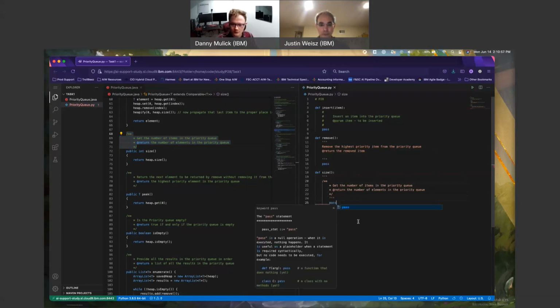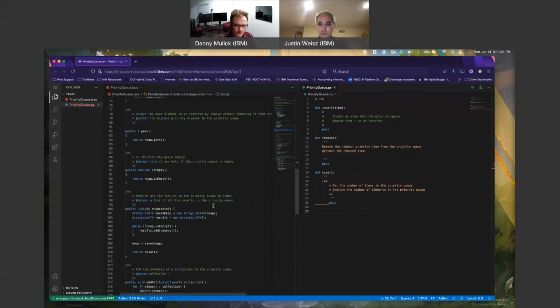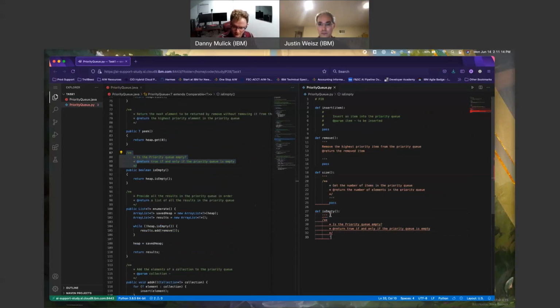Again, pass. Escape to get rid of that. Is empty. Nothing taken in. I know I'm probably burning a little bit of my candle doing this, but it'll help me in the long run because I don't have to keep flipping back and forth trying to find where things are.